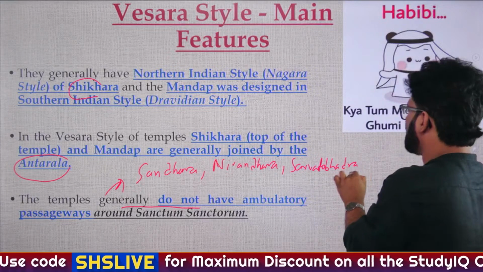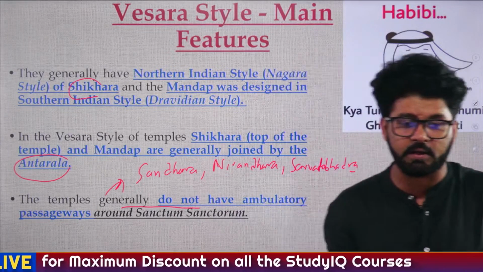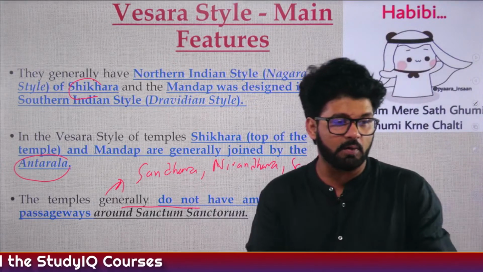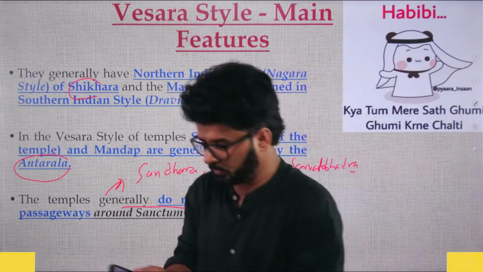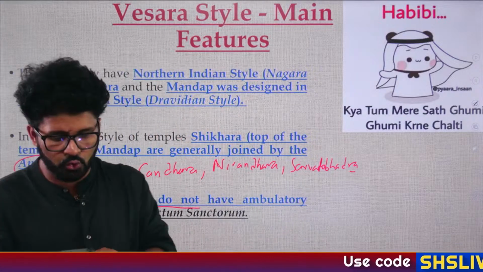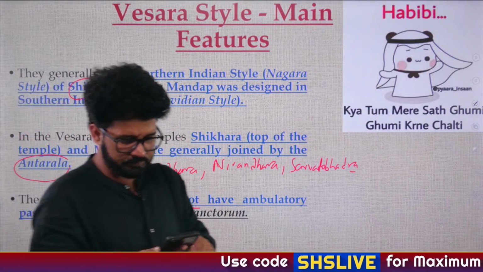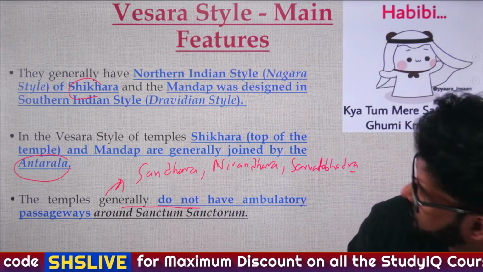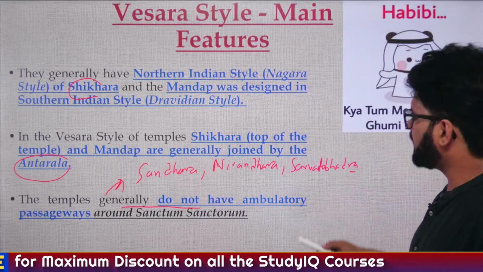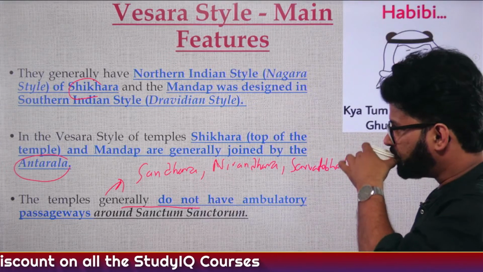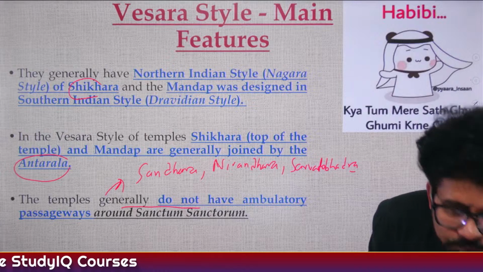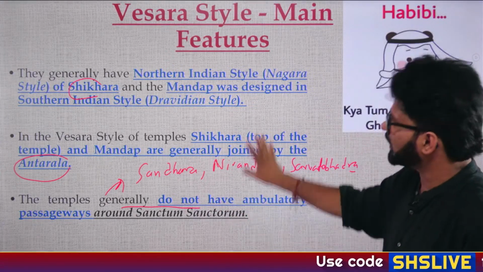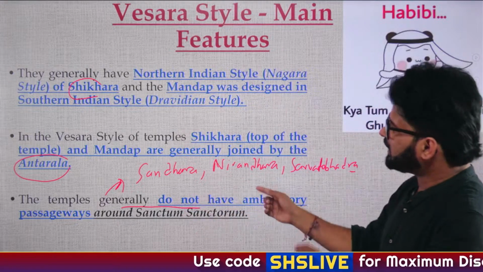Anybody has any idea what is the difference between Sandhara, Nirandhara and Sarvato Bhadra? What is the basic difference between them? We have done, I think, 2 questions up until now. And do tell me, by looking at this particular definition, that Vishra style generally does not have an ambulatory passageway.